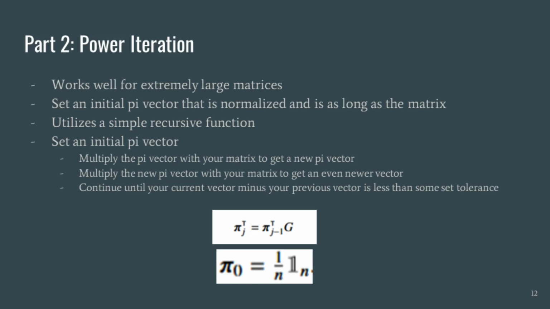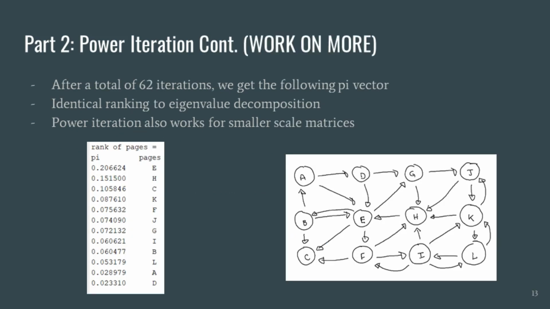In our case, the loop persists for a total of 62 iterations. Our tolerance at this point was at 9.75 times 10 to the negative 16. The formula for this procedure is shown below. So after a total of 62 iterations, we got the following pi vector showing the importance of web pages. And once again, comparing the vector to the network graph, we can see the results are very logical.